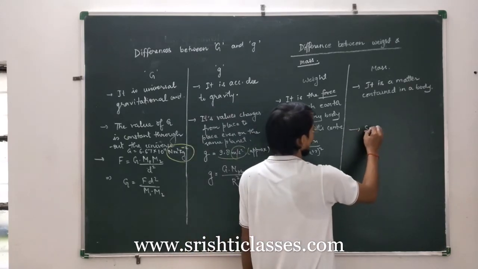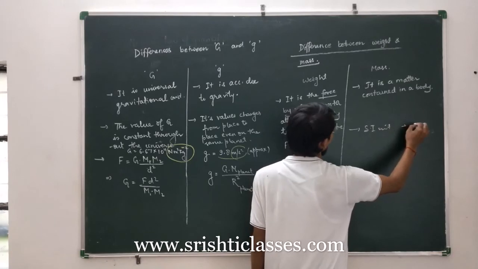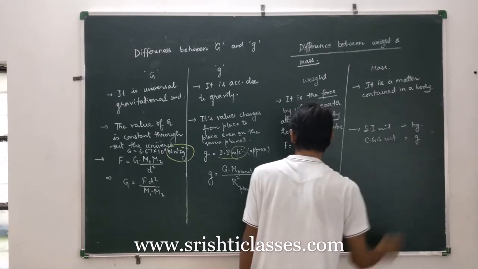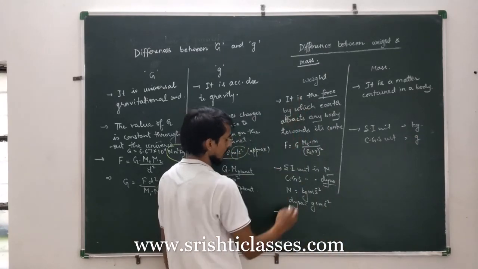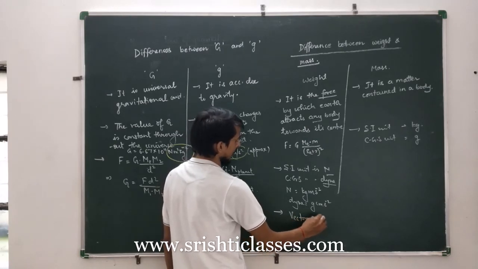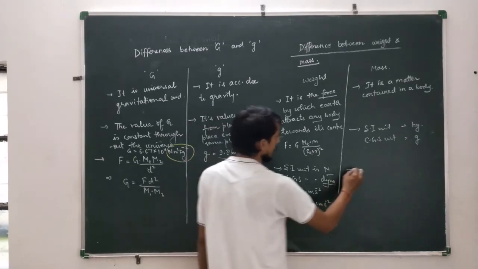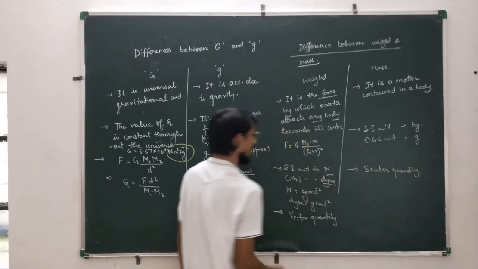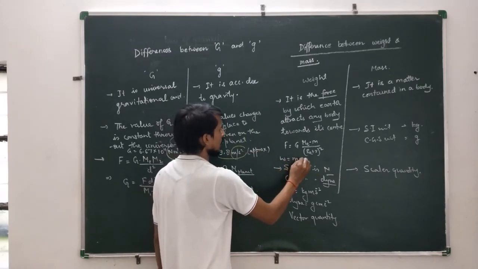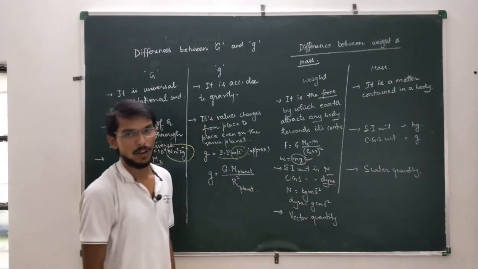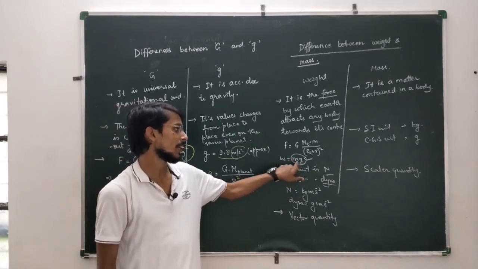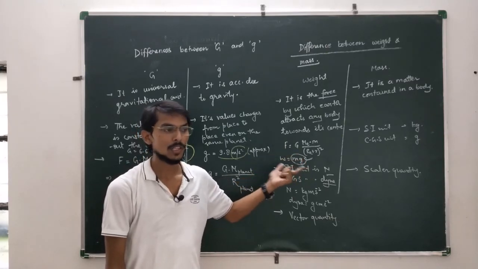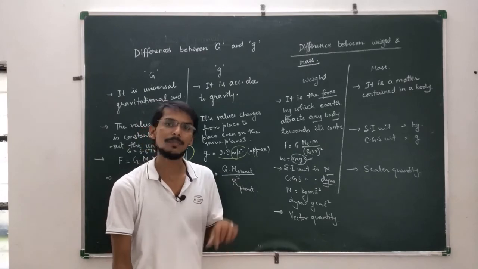The SI unit of mass is kilogram and CGS unit is gram. Weight is a force, therefore it is a vector quantity, but mass is a scalar quantity. Now weight is equal to m into g. This is the basic formula for weight. So here in this formula mass is constant, but the value of acceleration due to gravity changes from place to place. So the value of weight will also change from place to place.